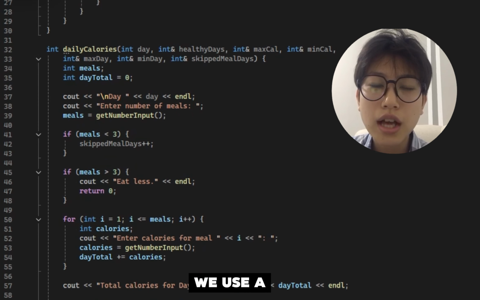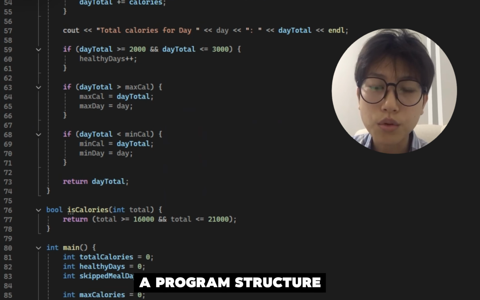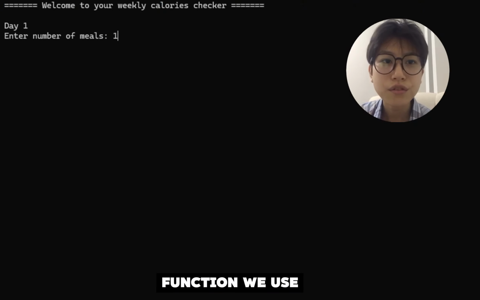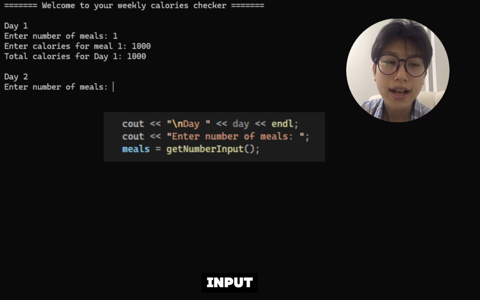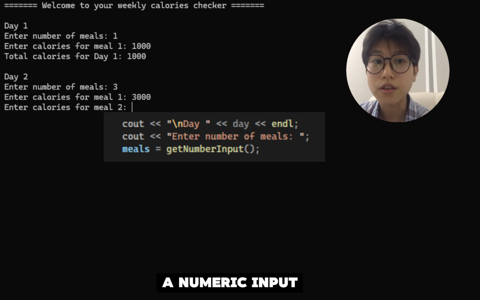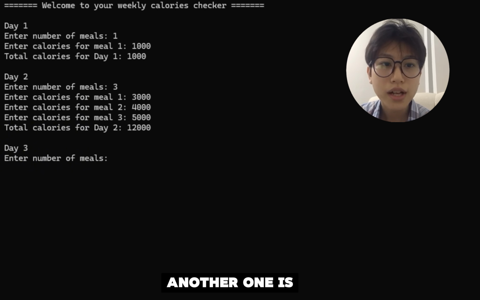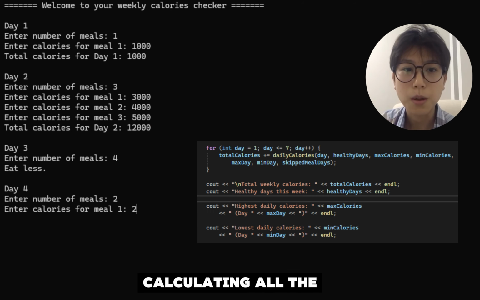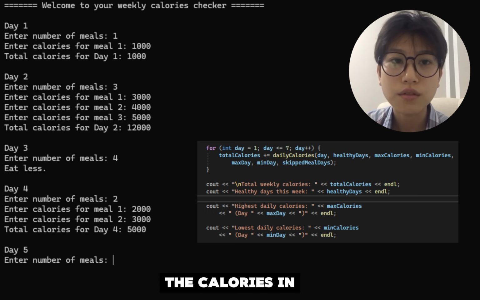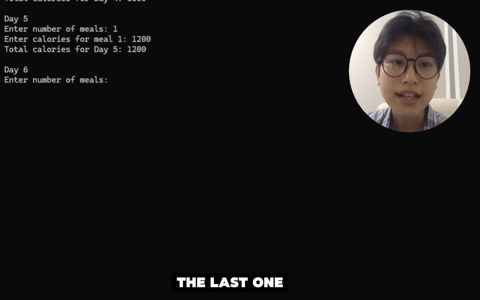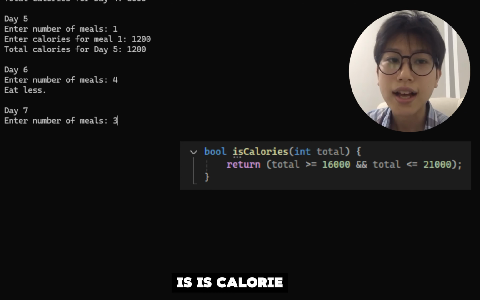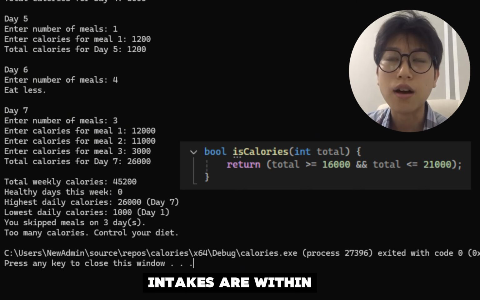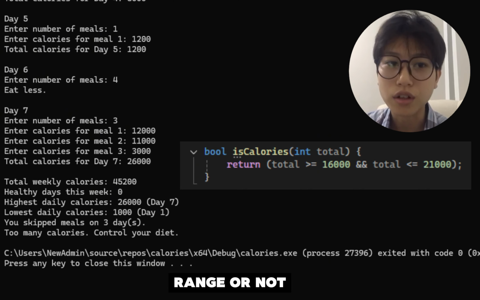Functions: we use functions to improve program structure and reduce complexity in the main function. One function is get number input, which basically accepts only numeric input. Another one is daily calorie, which calculates the total calories in a day. And the last one is a function to check whether the weekly calorie intake is within a healthy range or not.